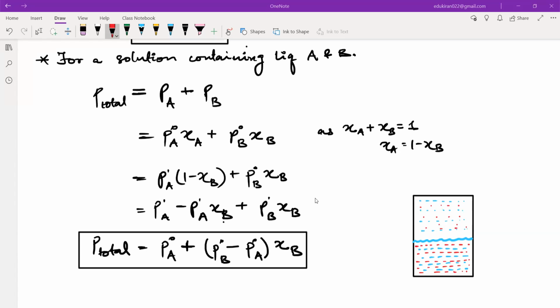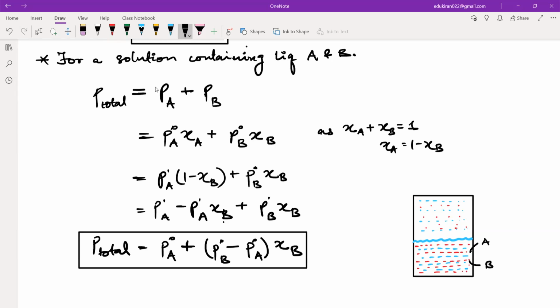Now listen here. Why is this very important? If you look into this equation, and you have been given a container in which we have two different types of liquids, liquid A and liquid B. If I want to calculate the mole fraction for this particular solution, and we know that A and B are gases, we know what is A and what is B.